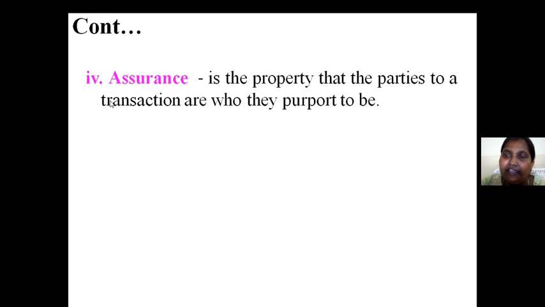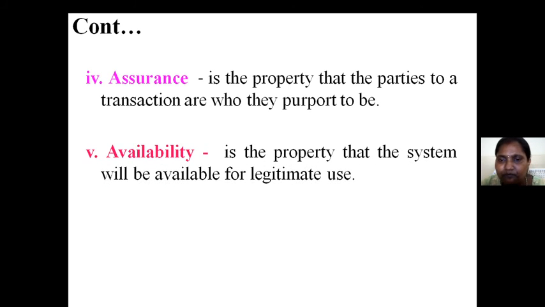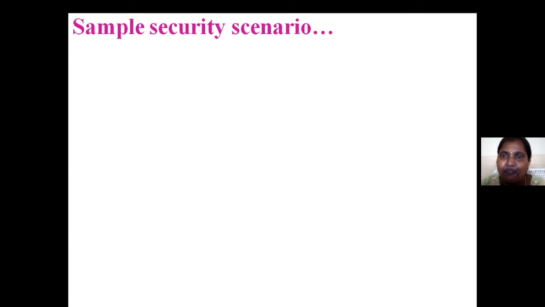And assurance: yes, it will give the guarantee that there is no problem at all. Availability means the data is available, and if data is available, there is no security concern. If data is safe, and the system is ready to give assurance that it will provide the data without any problems till the end of your execution, then we can say there is no problem with the system, it is secured.